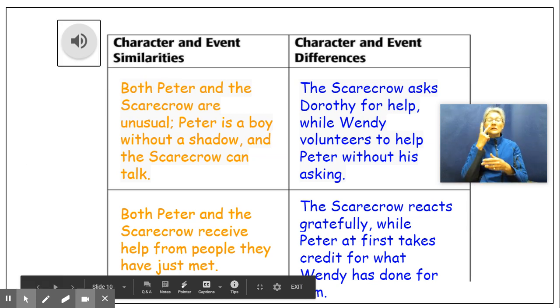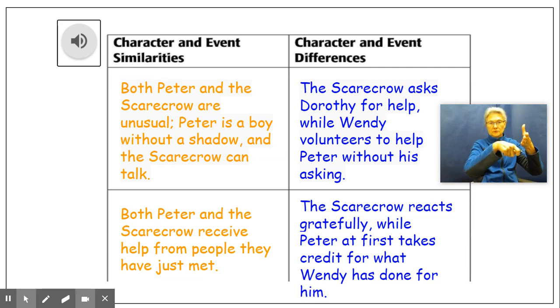Let's now look back at our graphic organizer. Taking a look at our differences, I wrote down for the characters, the Scarecrow asks Dorothy for help, while Wendy volunteers to help Peter without his asking. Then, for the event, the Scarecrow reacts gratefully, while Peter at first takes credit for what Wendy has done for him.